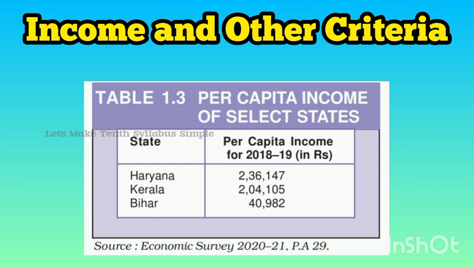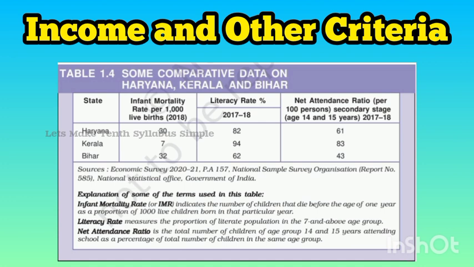Now let us look at certain other data pertaining to these states in the given table. In this table, there are different rows for infant mortality rate, literacy rate, and net attendance ratio.